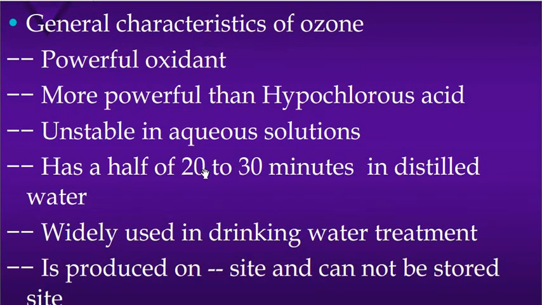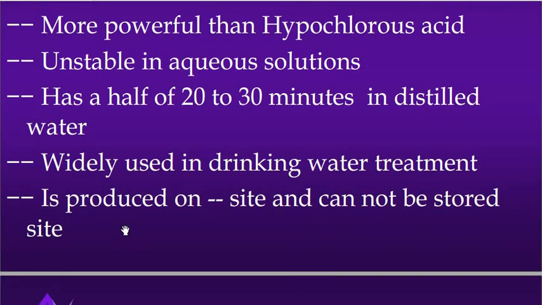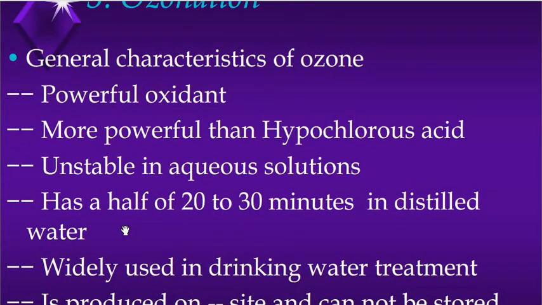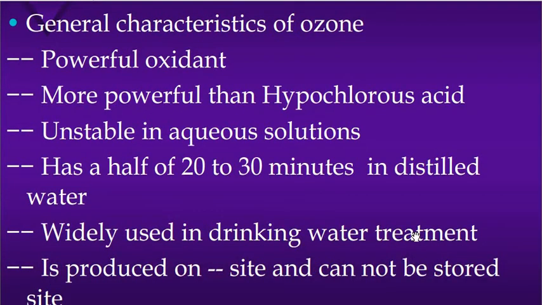Its half-life is generally 20 to 30 minutes in distilled water. It is widely used in drinking water treatment, and is produced on site and cannot be stored at the site. Ozonation is a method of disinfection having some advantages and major disadvantages, because it is highly unstable in aqueous solution, but its main advantage is that it is more powerful than hypochlorous acid. It is widely used in drinking water treatment.